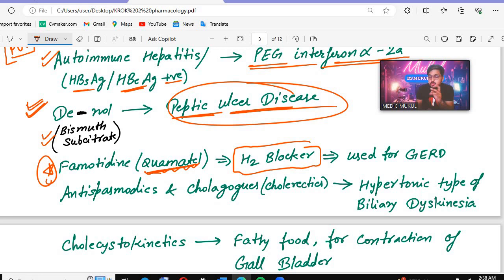This is used for GERD. Famotidine, remember, is a histamine 2 blocker. The drugs ending with dine are H2 blockers. Remember this name, Coa metal, that can be given in your option. Remember this is the same name as furosemide, and this is the H2 blocker. It is used for GERD, that is the gastroesophageal reflux disorder. Till now everything is clear.